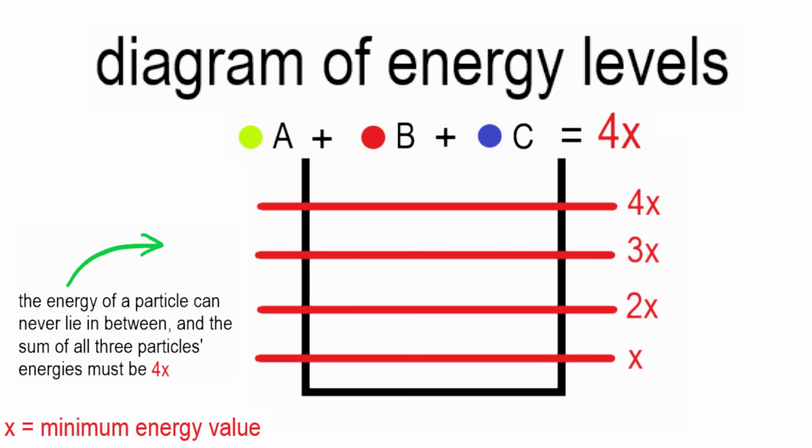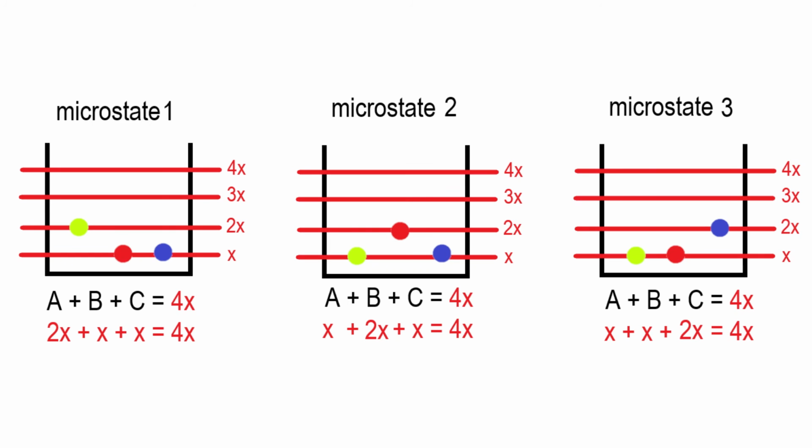Now, can we draw out all of the different energy configurations of the particles in the system that satisfy our assumption that the total energy is 4x? Yes, indeed, and these are the different configurations. In all 3 of the configurations, each particle has a specific energy, and the total energy is always 4x. And none of the particles can ever have any energy value in between these energy levels. Each of these configurations is called a microstate of our system, and our system has 3 microstates.